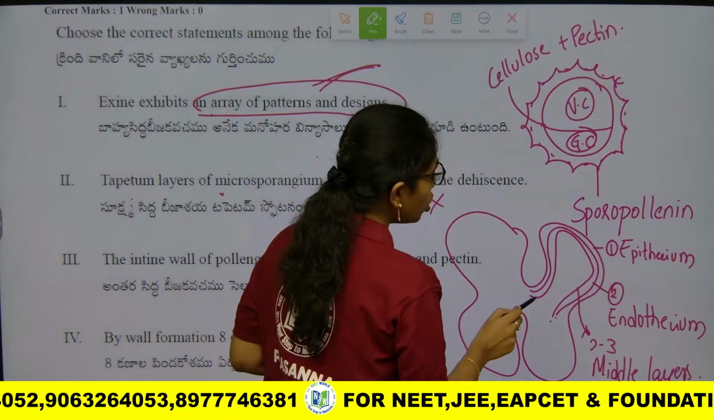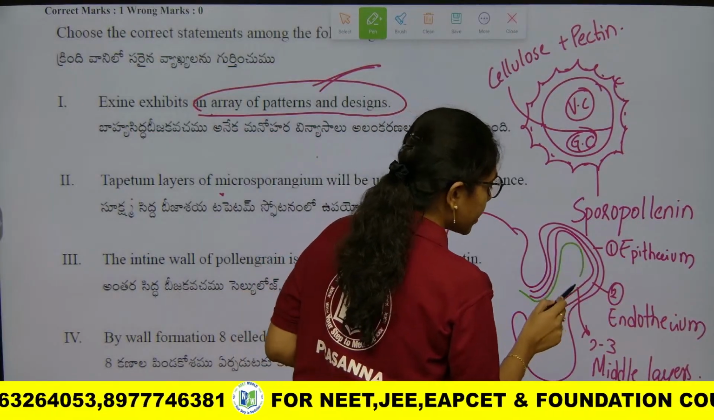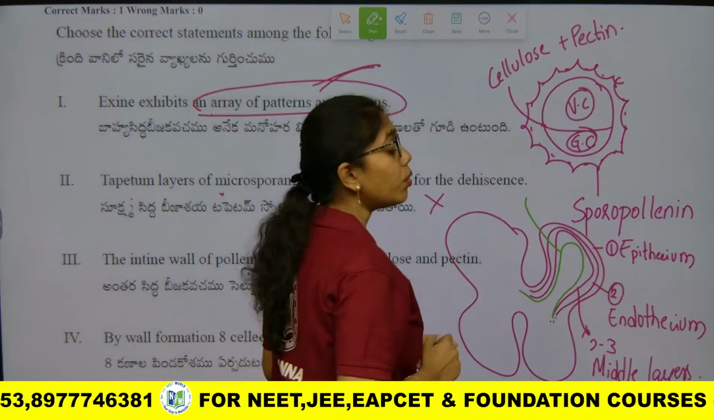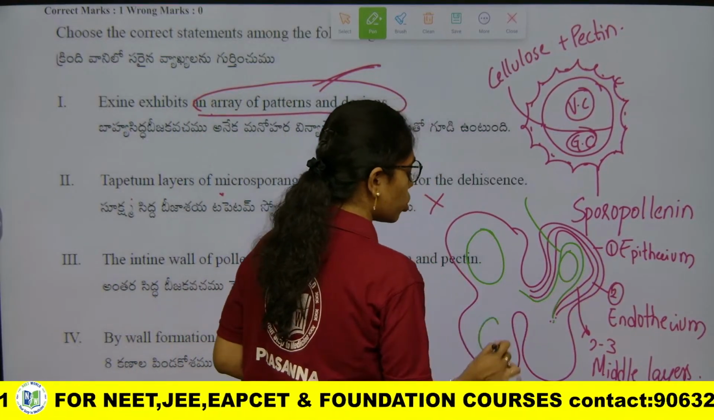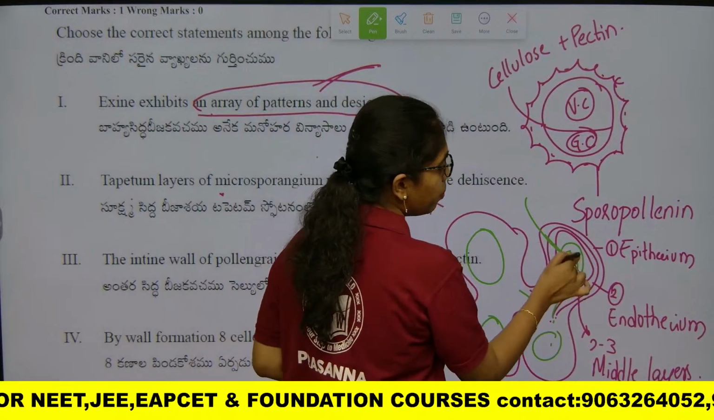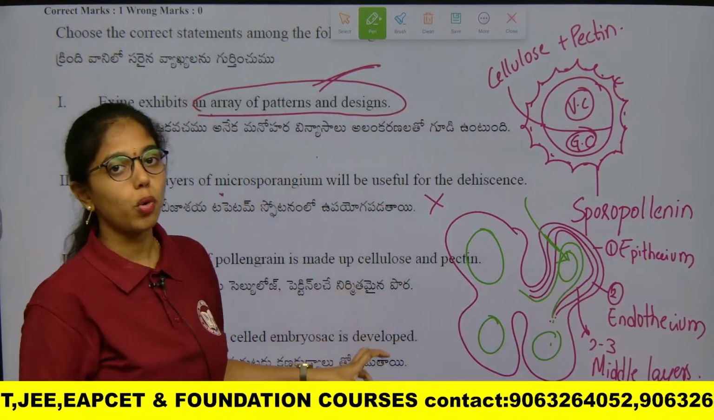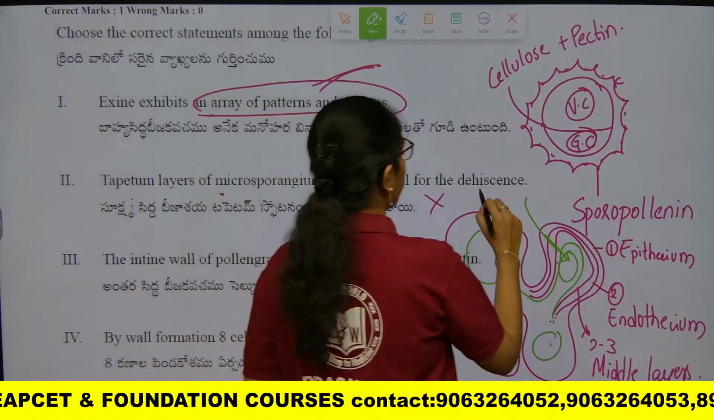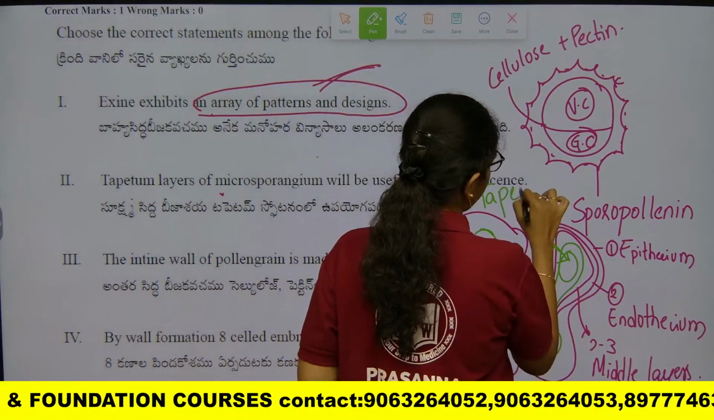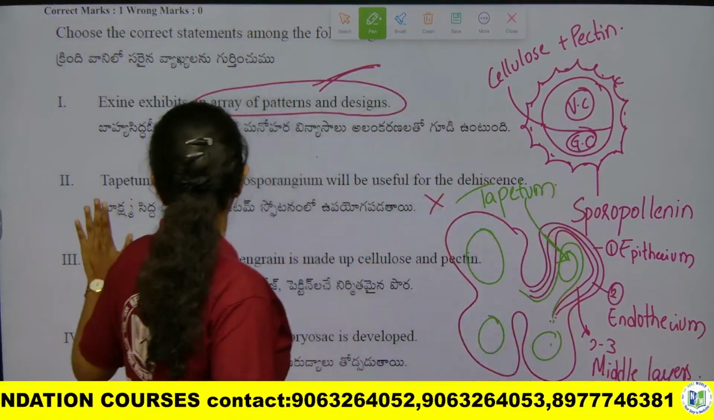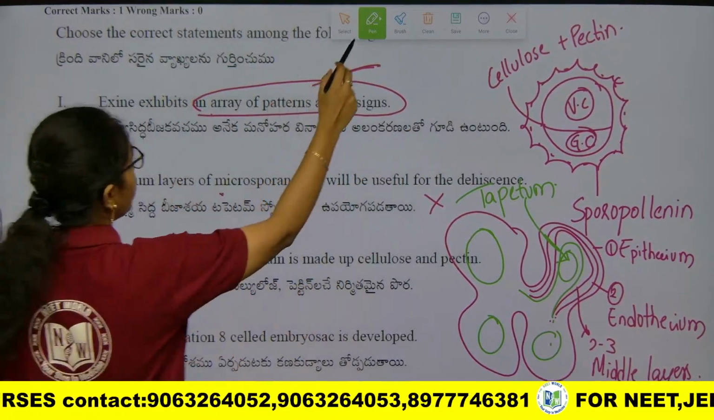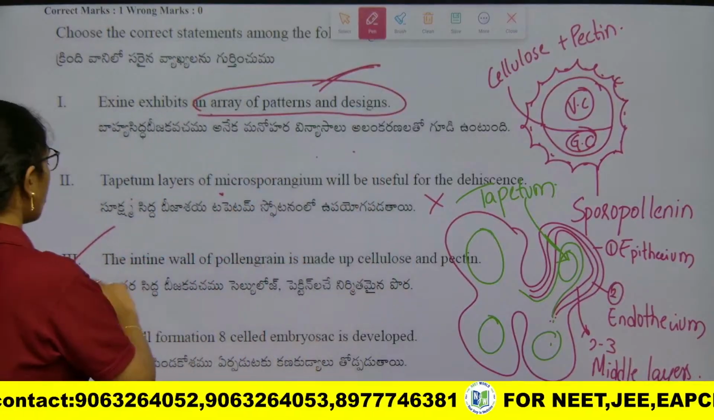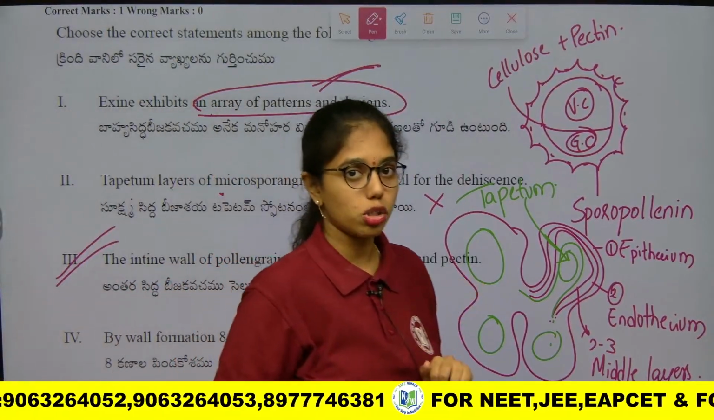Next, the innermost layer is what? Tapetum. Tapetum is nutritive for sporogenous tissues. So at the center you have sporogenous tissue, right? So tapetum provides the nutrients for the sporogenous tissue. It is not protective in function. Clear, ma? Next, the intine wall of pollen grain is made up of cellulose and pectin. Correct, right?